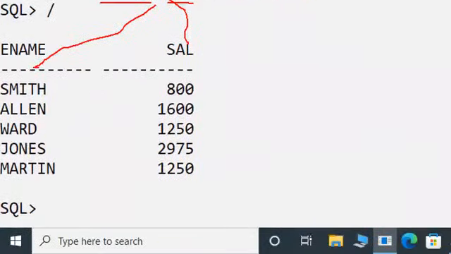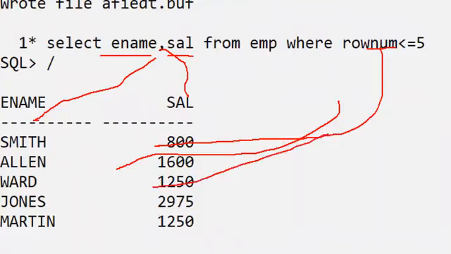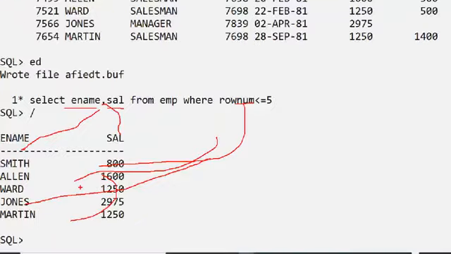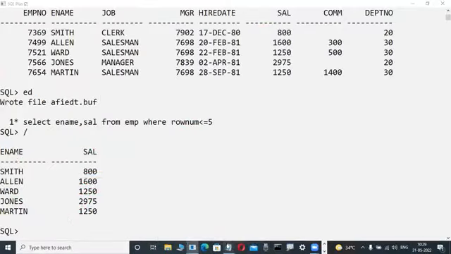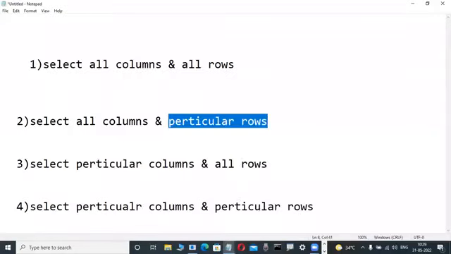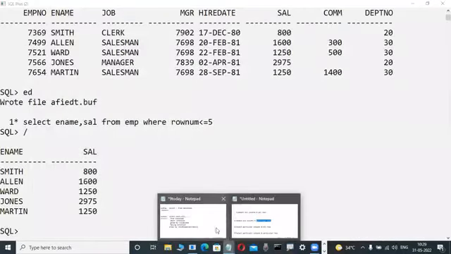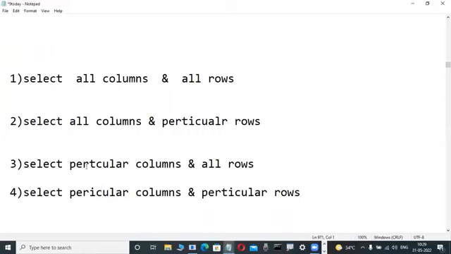I don't want all the columns in a table. Here the where condition means rows only. Some conditions are there, I will tell you later. Those rows are restricted like this. For a newcomer learning, in every relational database system worldwide, there are only 4 ways of writing queries: select all columns, all rows; particular rows; particular columns; and particular columns with particular rows. These 4 scenarios we use regularly.